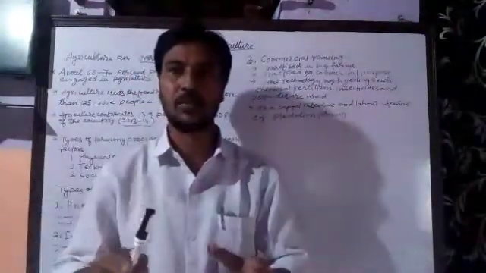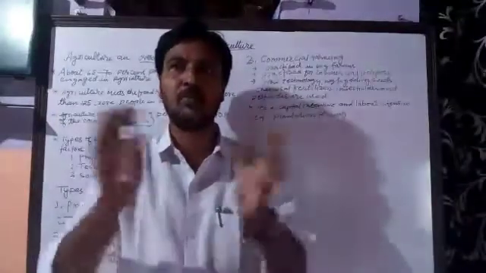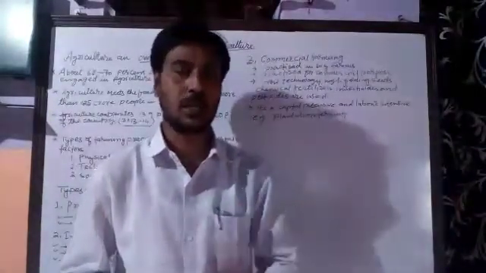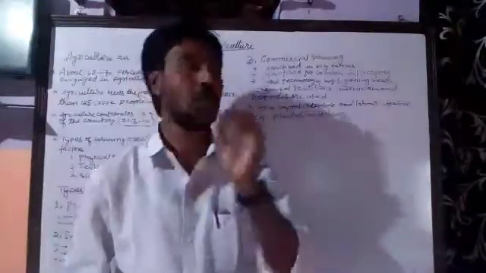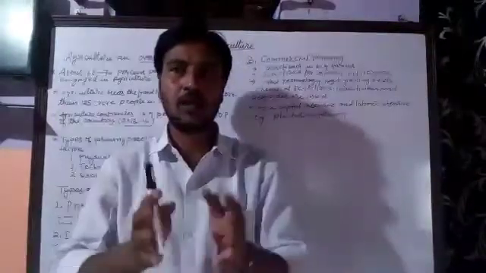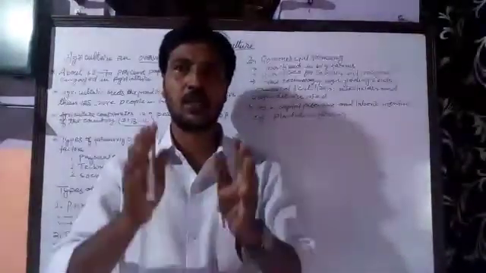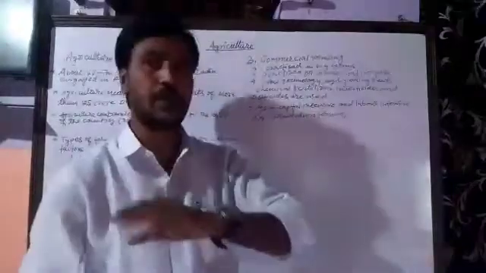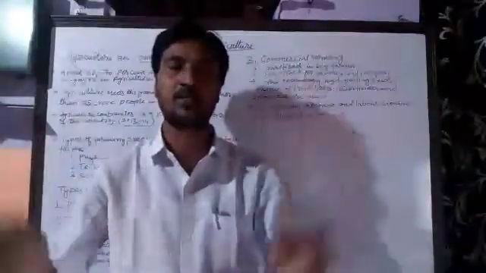It is done by planters, mainly big planters in plantation agriculture. Plantation agriculture is an example of this commercial farming, where a single crop is grown in a large area.